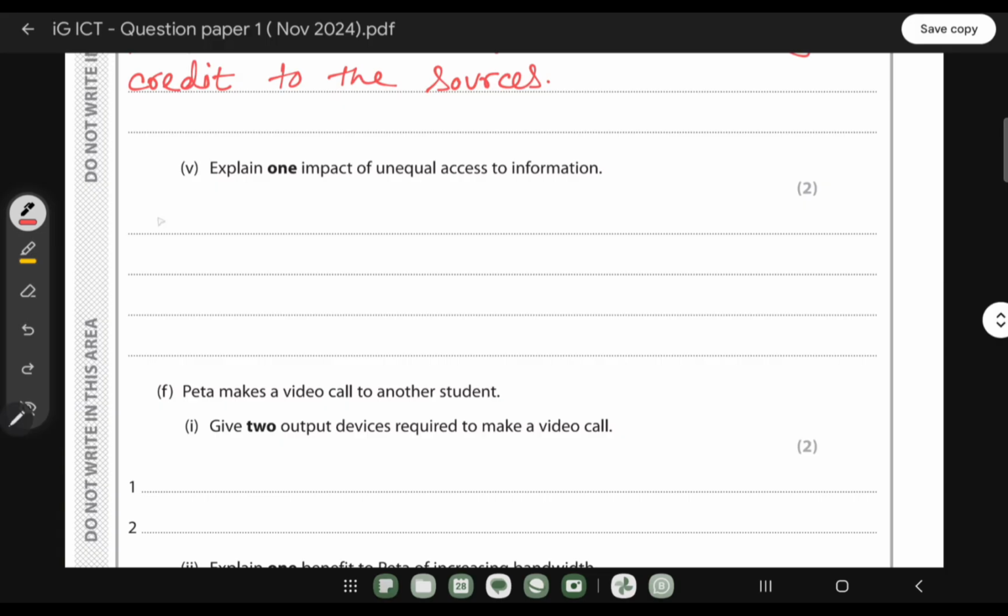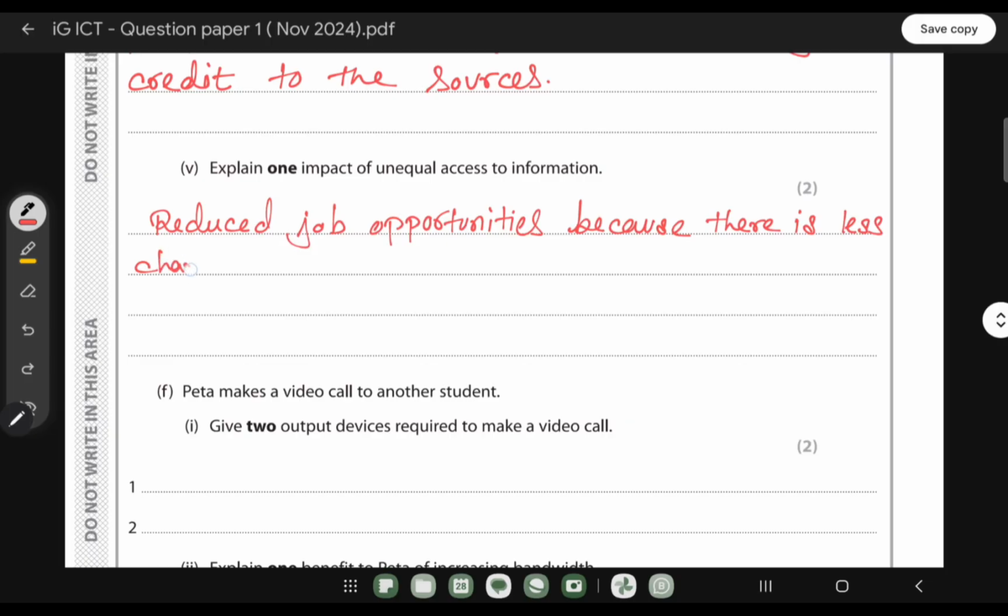So, reduce job opportunities, because there is less chance to improve knowledge.